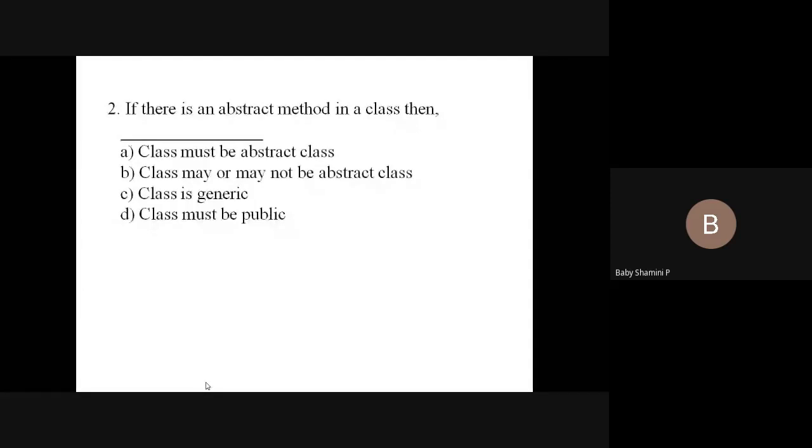Next question. Abstract classes can dash instances. I explained that just now. Instance means object. Any answer?